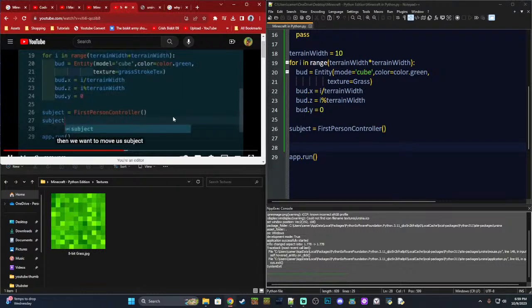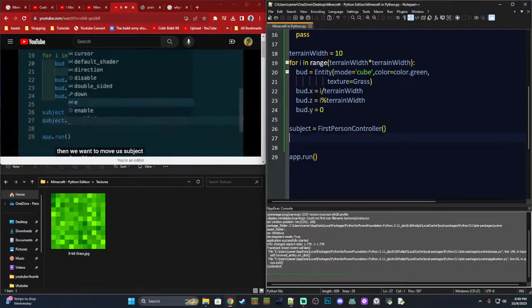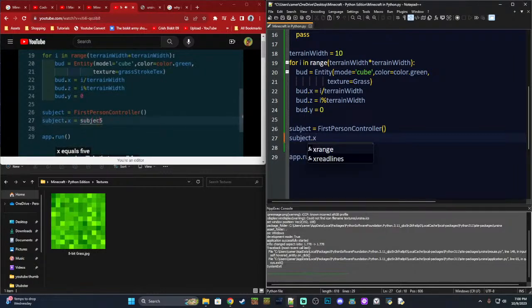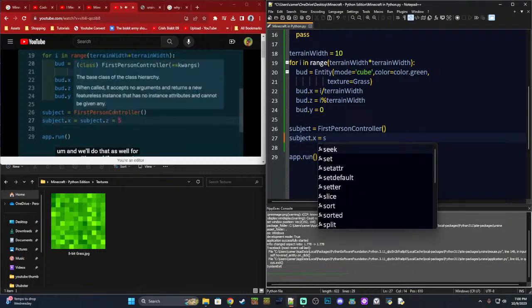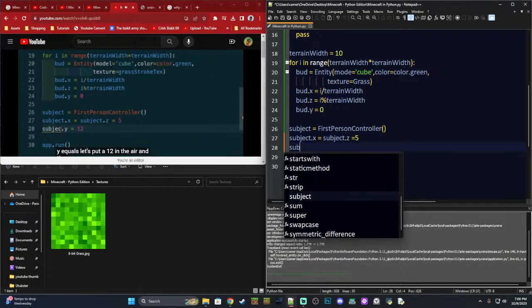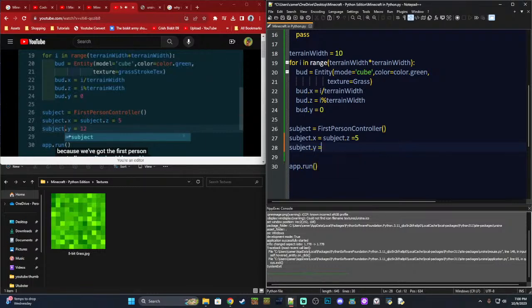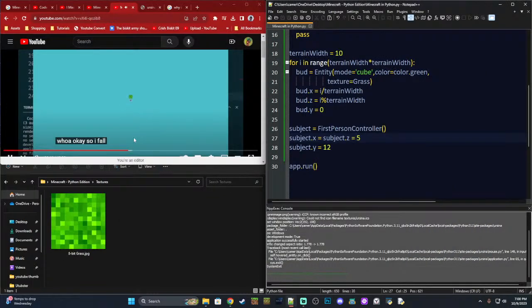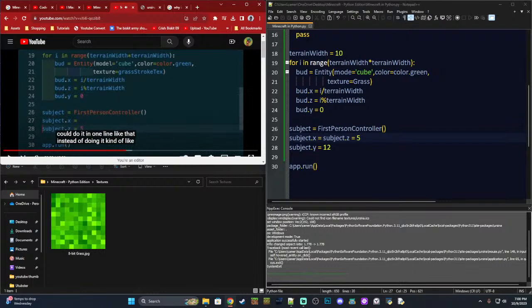We want to move us: subject.x equals 5, and we'll do that as well for our z position. If you want to set two variables to the same number, you could do it in one line like that, instead of doing it on two lines. And our y position, subject.y equals, let's put 12 in the air, and because we've got the first-person controller, gravity should be working already for us. So let's just see if that's working. Whoa. Okay, so I fell through the